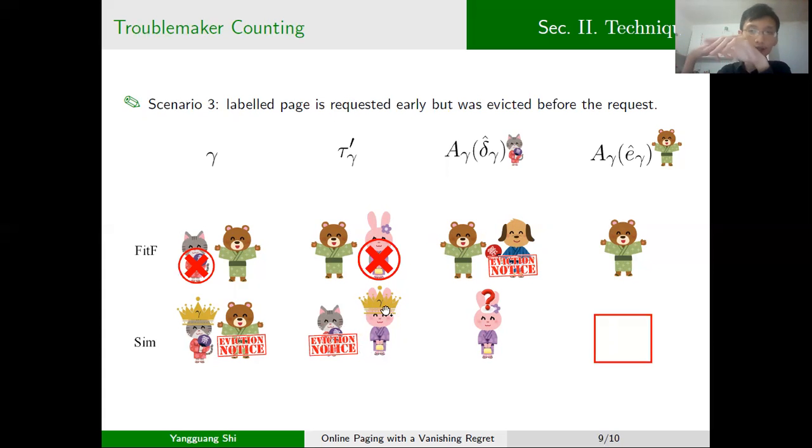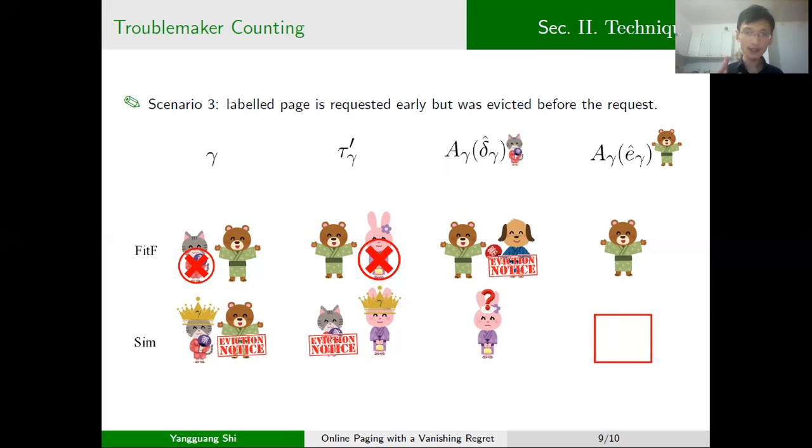This is like a recursive case of the two cases that we discussed above. And we will keep finding the unlabeled pages in our cache but not in the cache of the FitF, and we will label them, and so on and so forth.